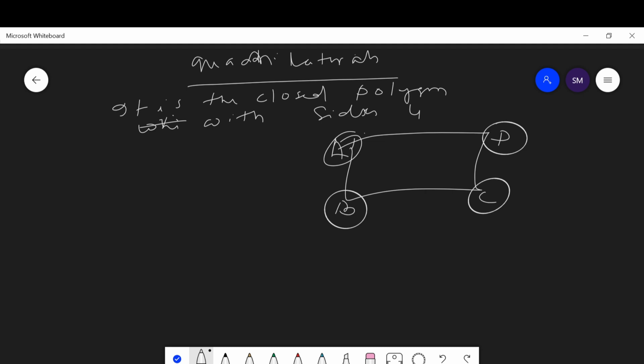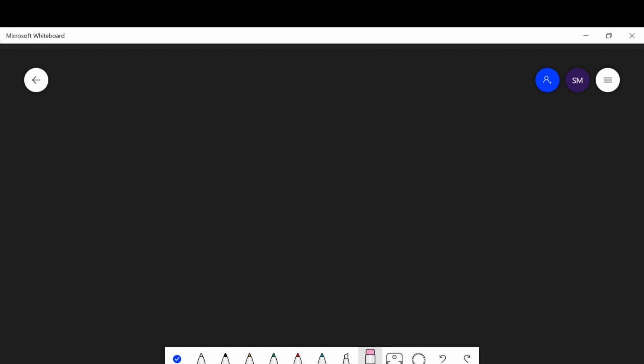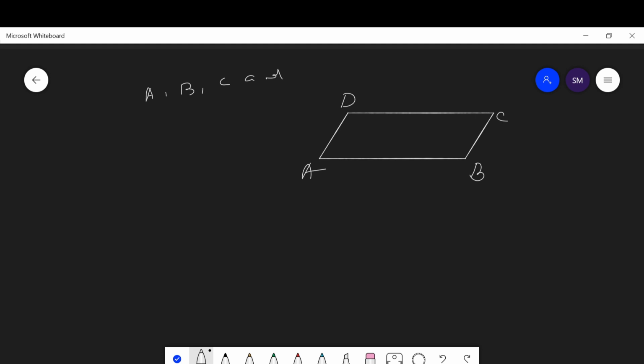This is called a quadrilateral. Its vertices are A, B, C and D, and it has 4 sides.